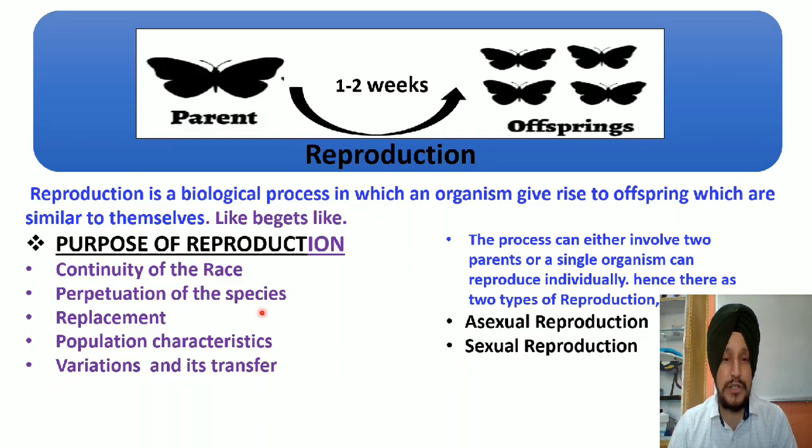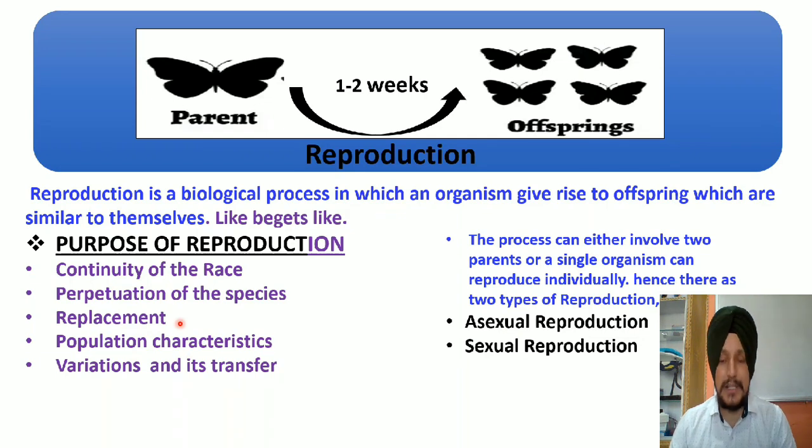Then perpetuation of the species. Students, perpetuation is also a very important purpose of the reproduction, a very important feature of the reproduction. Here, the parental characteristic features, that means the characteristic features that represent the parent body through which the parents can survive, are transferred to the young ones so that they can also continue the process of reproduction, and that is known as the perpetuation of the species. So perpetuation, in one statement, I would say is the transmission of the genetic characteristic features of the parents to the offspring, and that is possible only through reproduction.